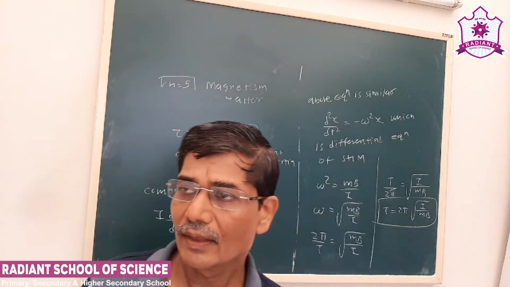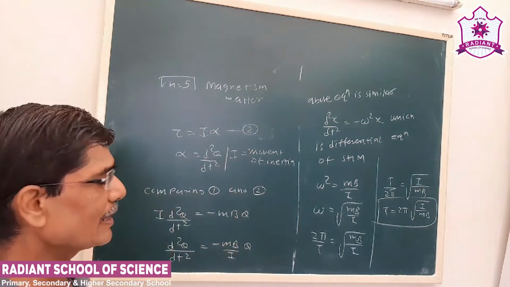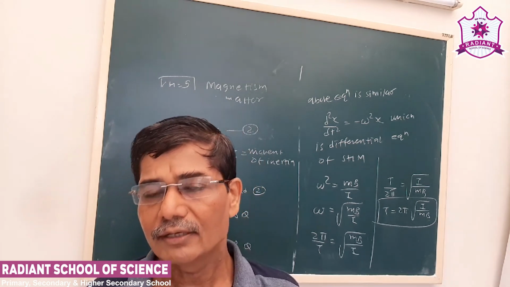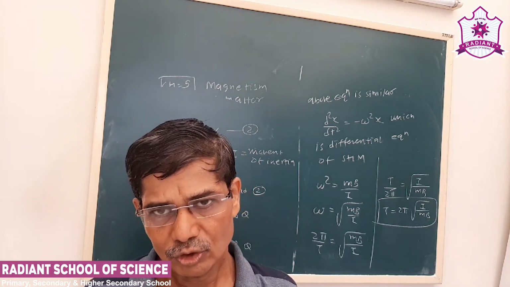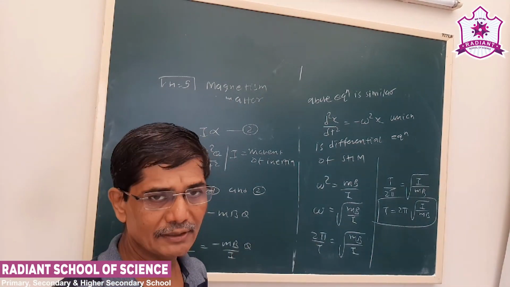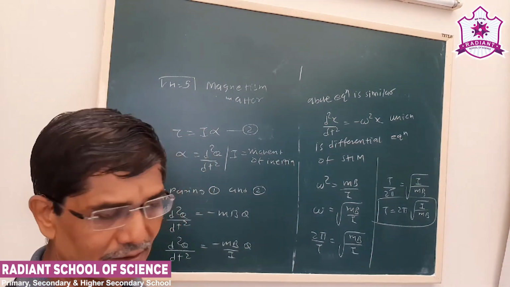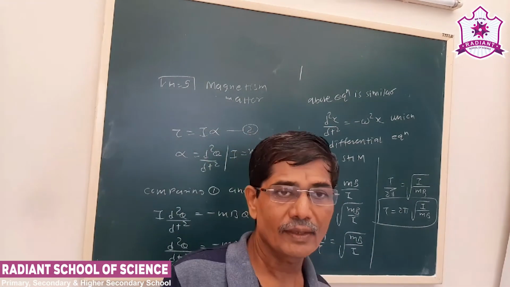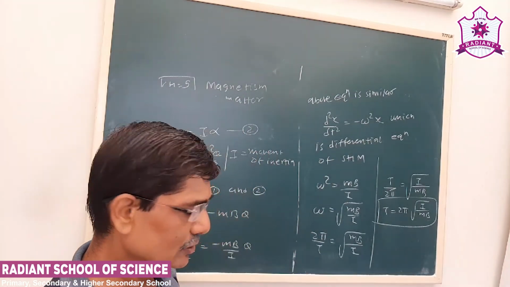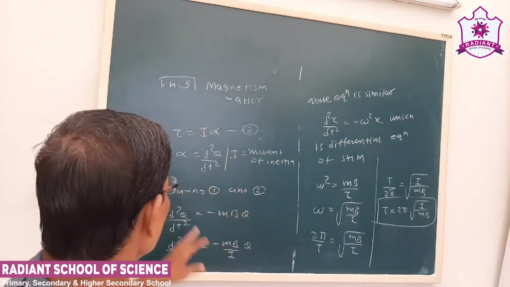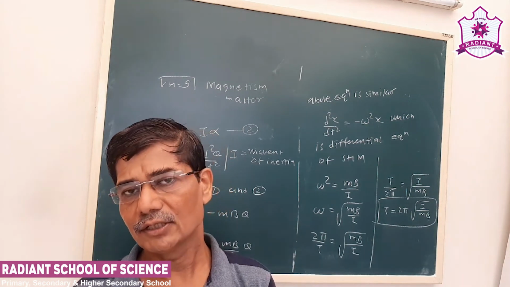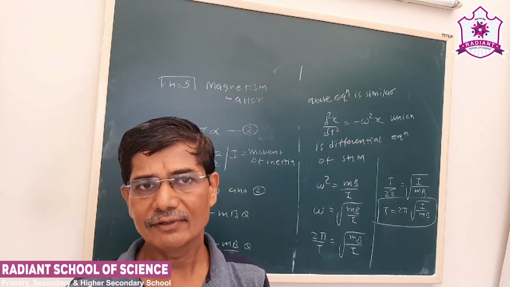So here also, when a magnetic dipole is placed in a uniform magnetic field, torque will be produced. It will perform rotational motion, and it will be SHM, which we have proved. We have derived the differential equation and obtained the equation of the periodic time with which it will oscillate. So this is about the torque acting on a dipole placed in a uniform magnetic field. Next time we will proceed further.